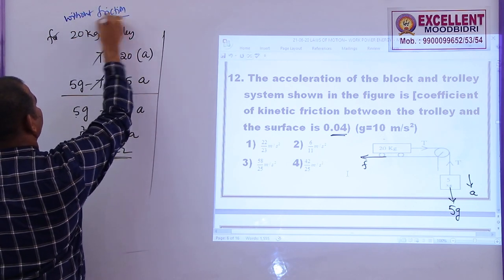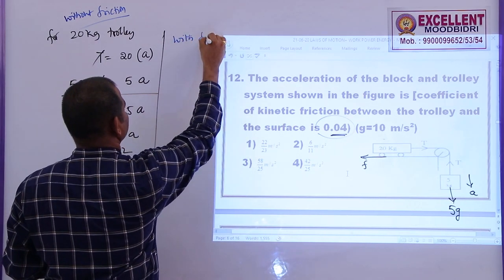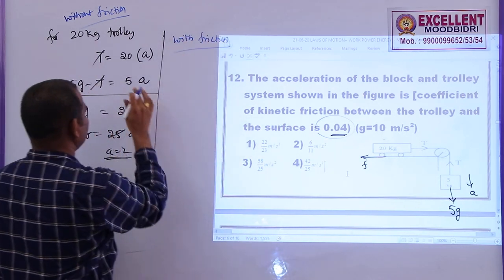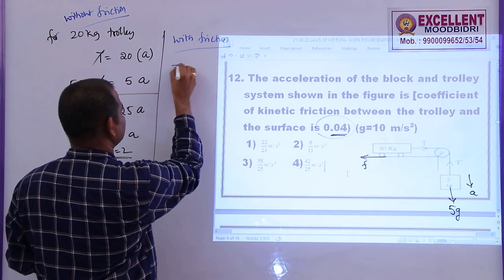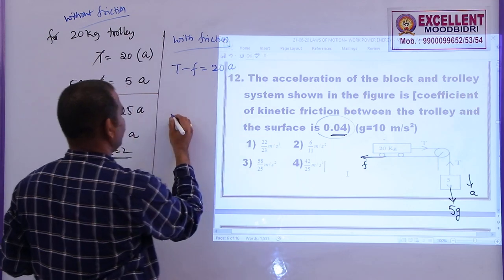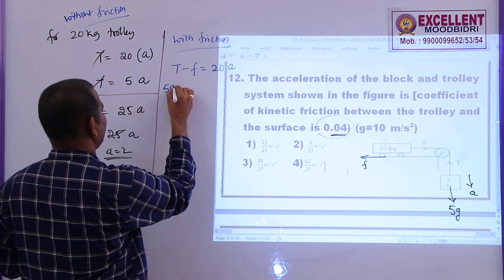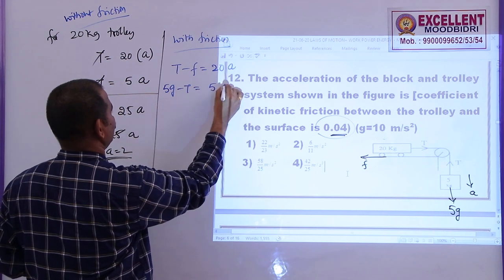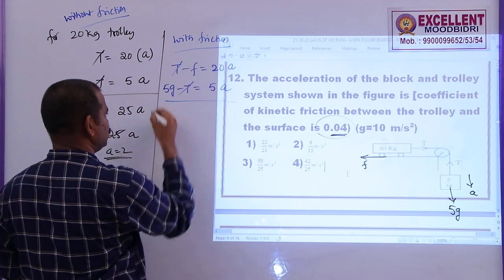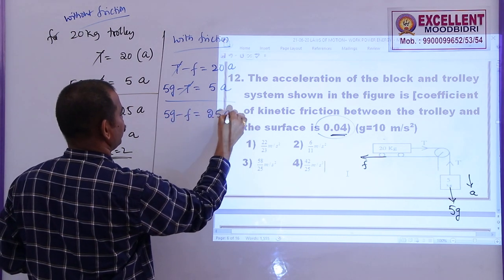Same problem without friction, but here friction is given. So with the friction, how to solve this problem? With the friction, this equation is T minus F is equal to 20a. This is equation 1, and for the other mass the equation remains as 5g minus T is equal to 5a. If you add these two, 5g minus f is equal to 25a.